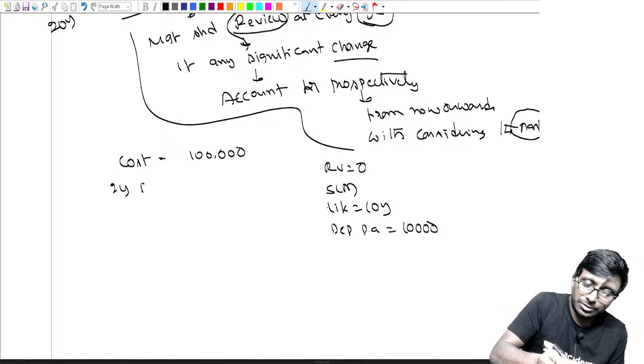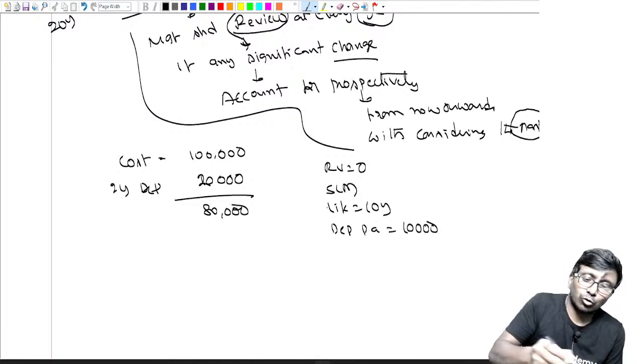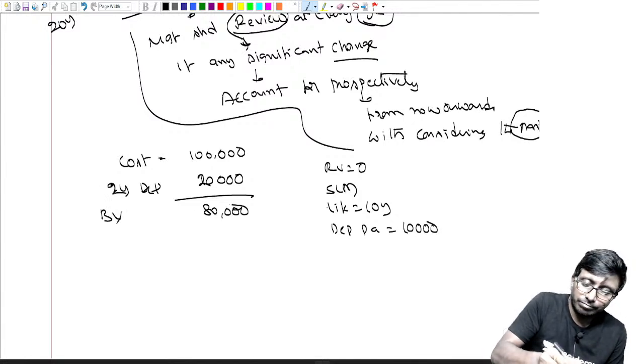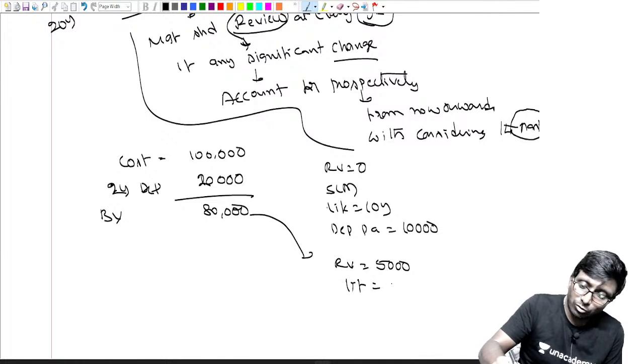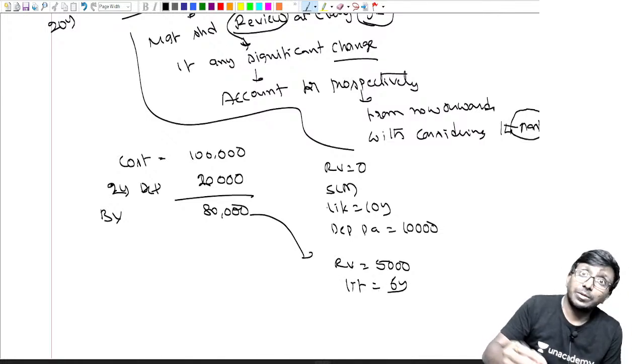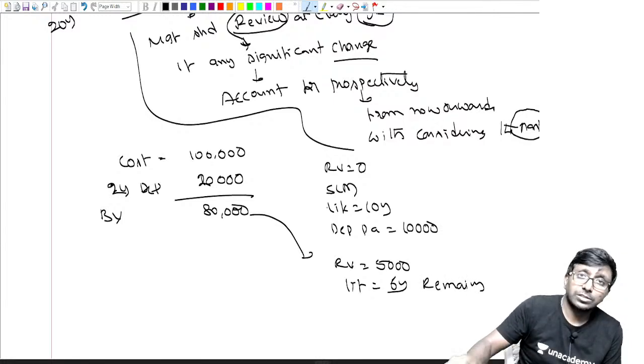Say 2 years depreciation we have done. That is 20,000 rupees depreciation done. Then 80,000 rupees is the book value. Now our estimations changed. What is your estimation? Residual value, I feel 5,000 rupees. Remaining life, I feel is equal to 6 years.